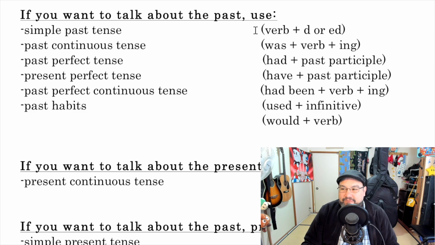Of course, irregular verbs are different. For past continuous tense, was, verb, ing. Was eating. Okay. Past perfect tense, had, past participle. Present perfect tense, have, past participle. Past perfect continuous tense, had been, verb, ing. Past habits, would, used to something, and then would something.